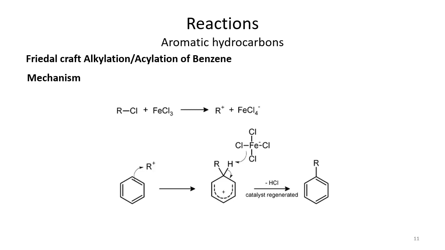The rest of the reaction is the same. The electrophile is attacked by the electrons of the benzene ring. We get an intermediate here, this carbocation intermediate, and then the proton is extracted. This FeCl4 is not acting as a Lewis acid here, it is acting as a base, so it abstracts the proton, and after the proton is abstracted, aromaticity is regenerated, and then we get the product.